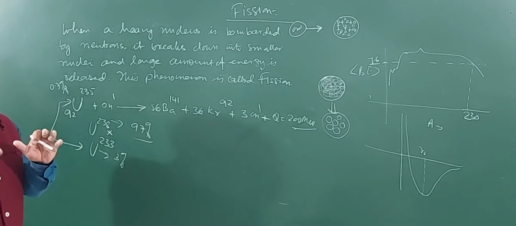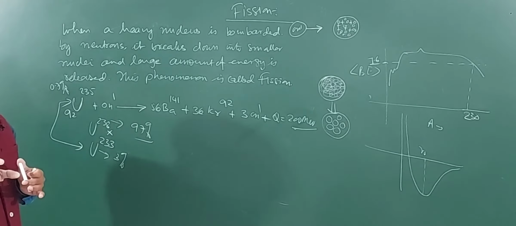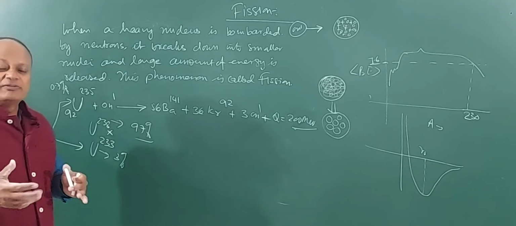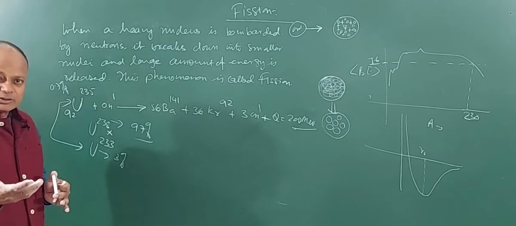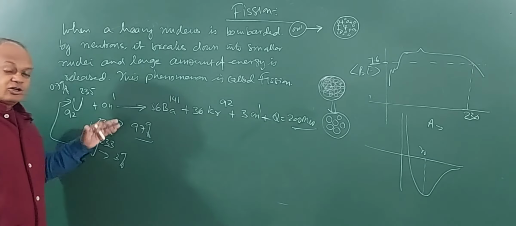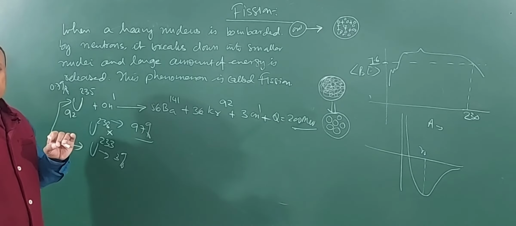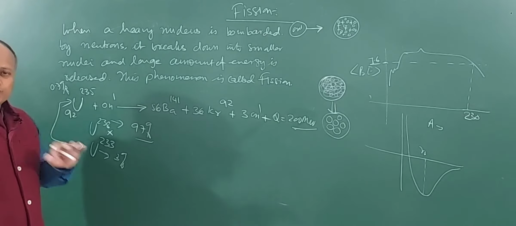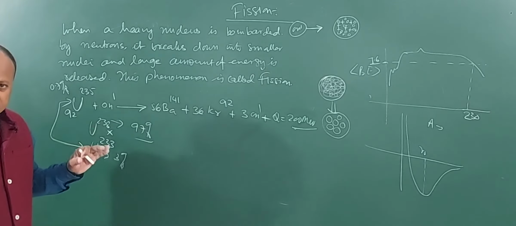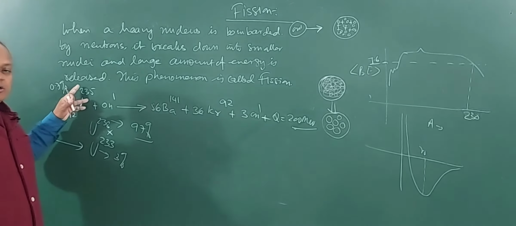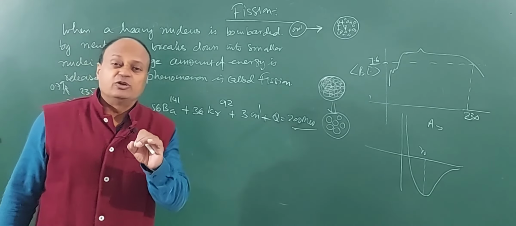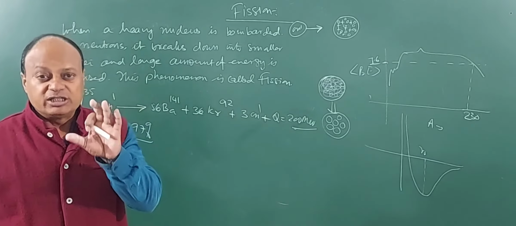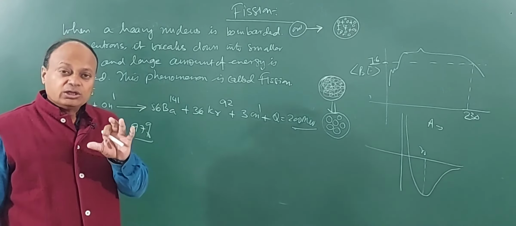You can see something like a dry wood and a wet wood. A wet wood will not burn very easily, but dry wood will burn very easily. Something like that. So uranium-238 is not used because it is not a good fissile material. It is fissile, but it does not undergo fission very easily. So, you will prefer to have uranium-235. But again, uranium-235 deposits are very low, only about 0.7%, which is very low.